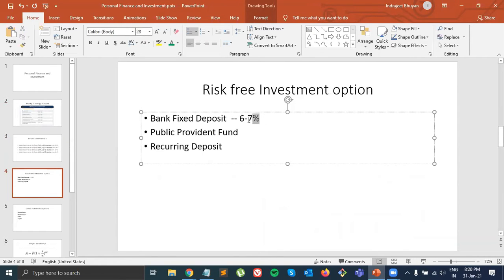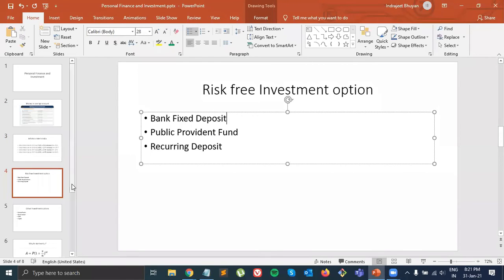Then we have other options, for example, the most popular one is public provident fund. But here the problem is that the money gets locked in for, I guess, around 15 years. Then we have something called a recurring deposit, and there are other options as well, like post office and all those things. Those we will not cover. These are some of the risk free investments which you should try, because here you will not lose money, right? There is no chance of losing money.